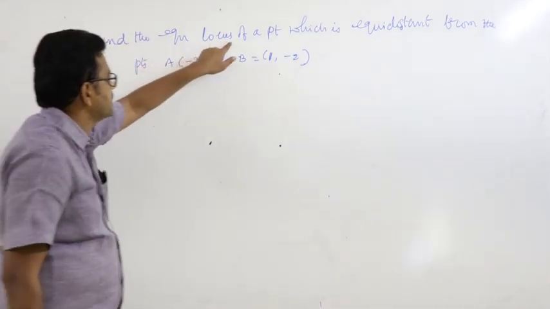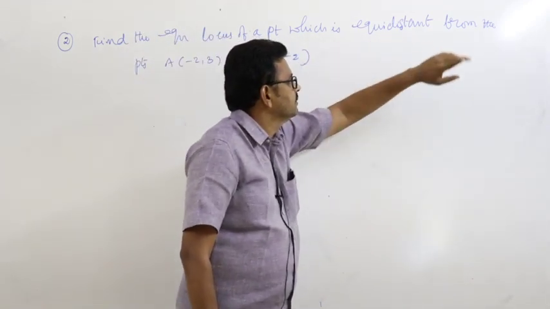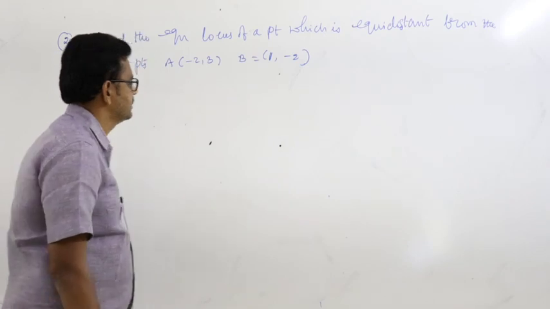Find the equation of locus of a point which is equidistant from the points.